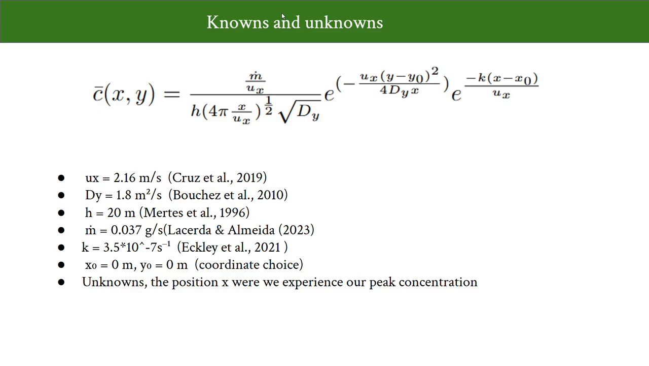Here are the unknowns and knowns of our solution to the continuous steady state release on an infinite domain line source. We know our velocity, our diffusivity in the y direction, as well as our height, our m dot, and our decay constant, as well as our initial position for both y and x. As I stated before, the unknown is our position where we will experience the peak concentration. We will use bisection to solve for this.